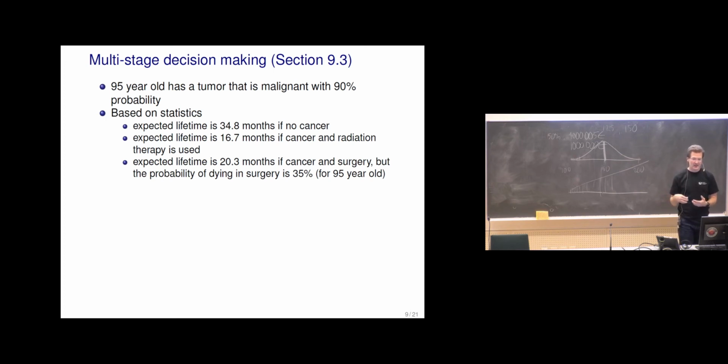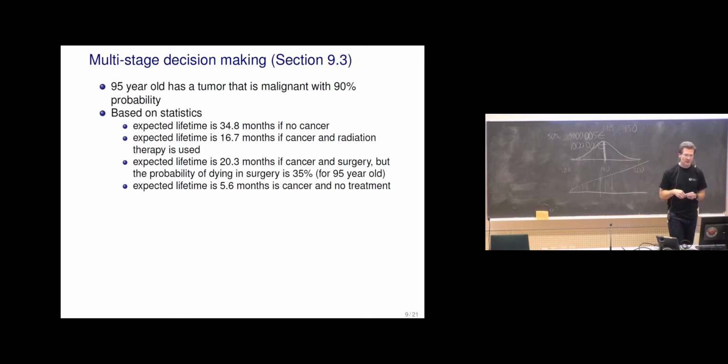a higher likelihood that in surgery getting, for example, some bacteria, and then dying because of drug-resistant, antibiotic-resistant bacteria taking over. And of course, otherwise the surgery might be too much for the body. And then expected lifetime is 5.6 months if there's a cancer and no treatment.